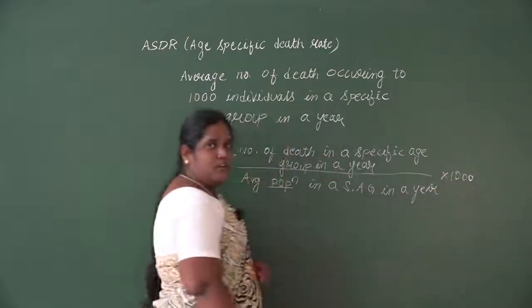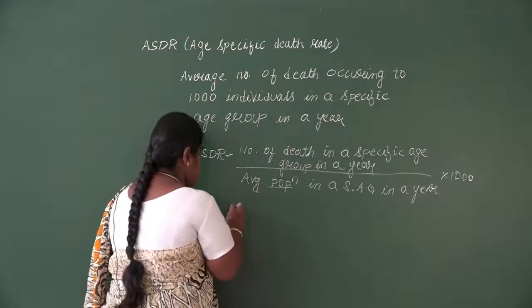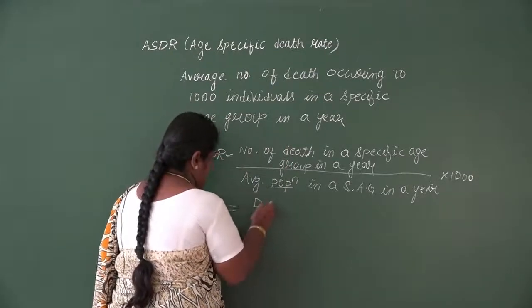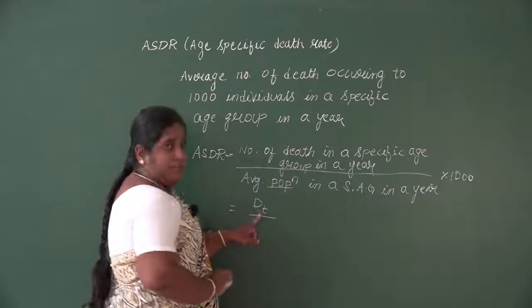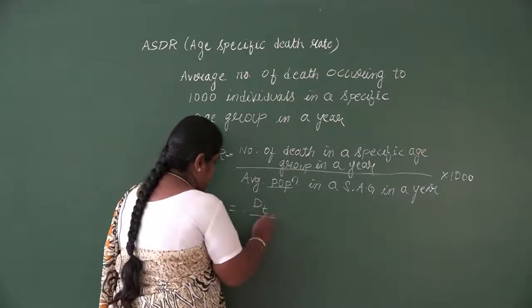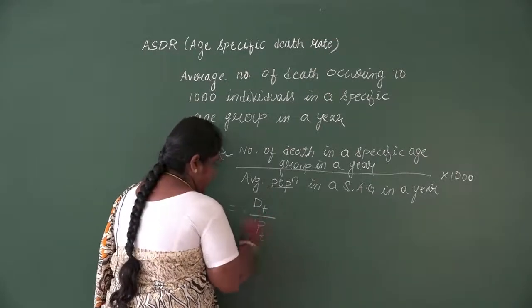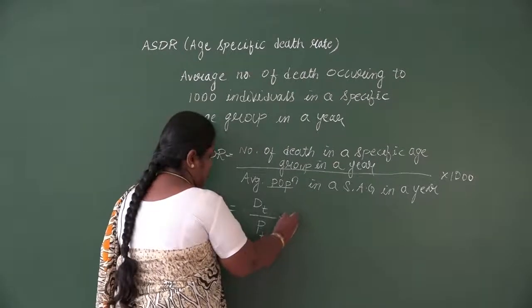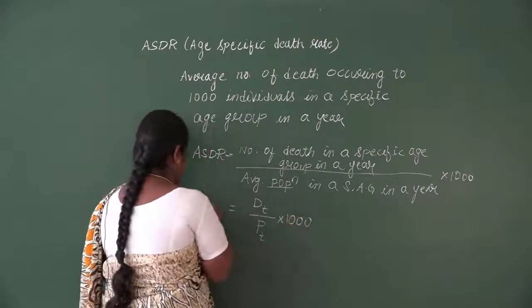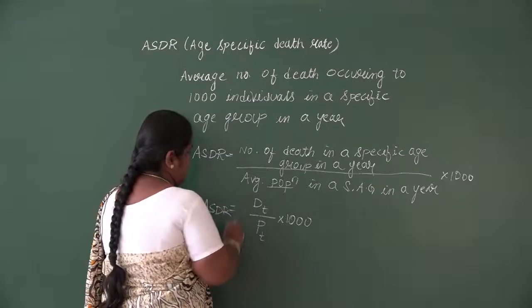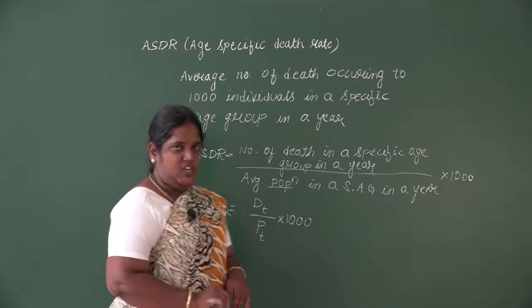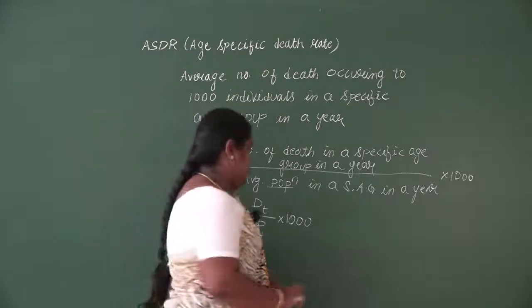This can be written in terms of symbols as DT, death at time period T, divided by population at time period T, into 1,000. So ASDR equals DT divided by PT into 1,000.